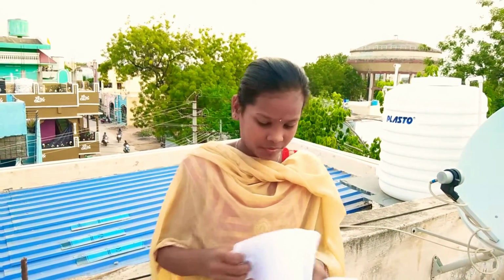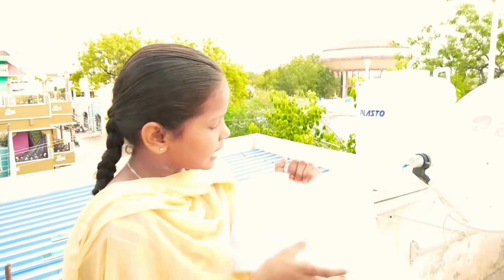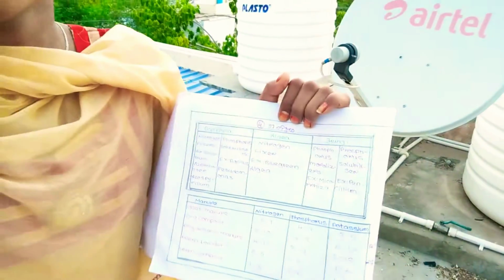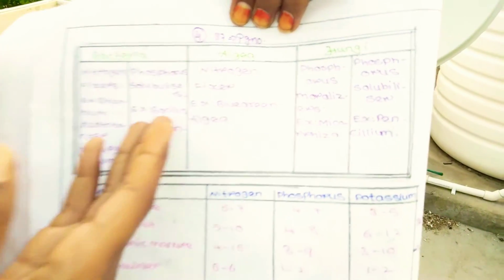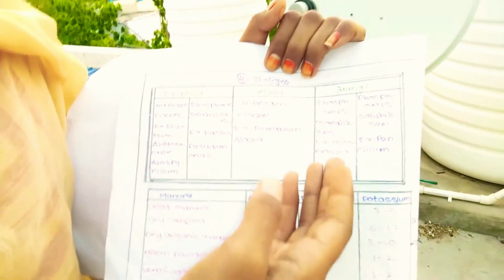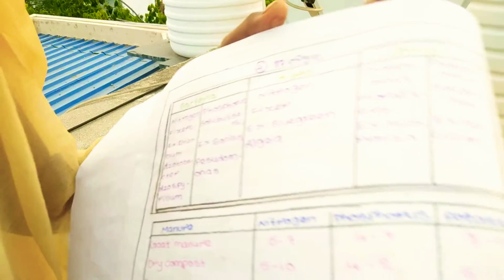Now I'll show the table of biofertilizers. See, these are the biofertilizers. There are 3 types: bacteria, fungi, algae, nitrogen and phosphorus fixers. Example: blue-green algae. Fungi examples: phosphorus and mitochondria, penicillin.